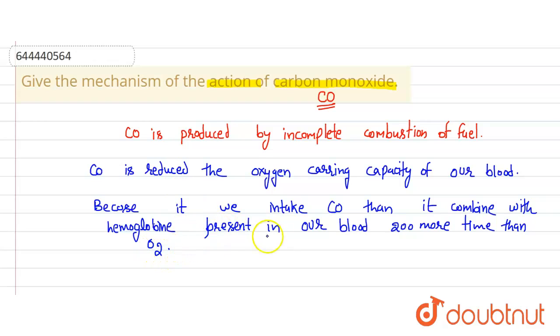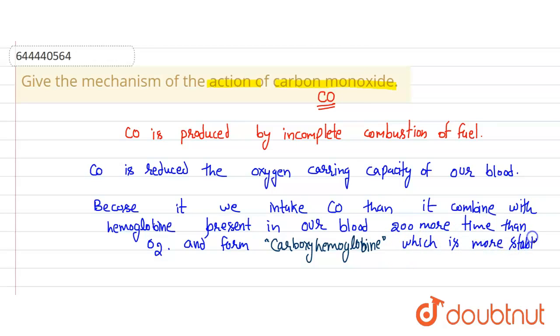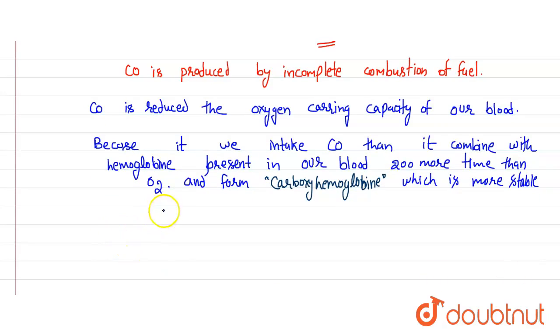So carbon monoxide easily combines with hemoglobin and forms carboxyhemoglobin, which is a more stable complex compound.